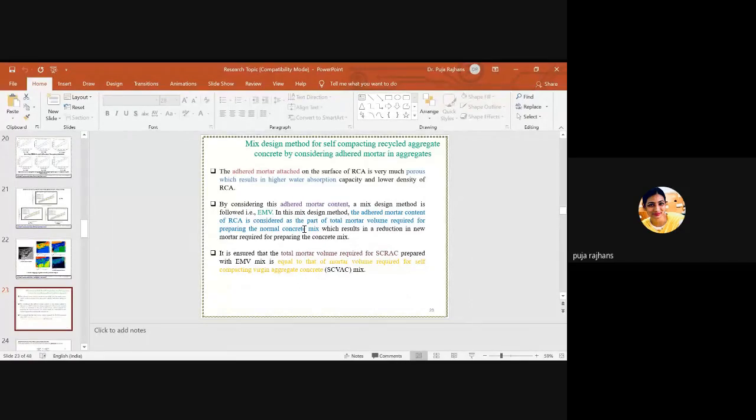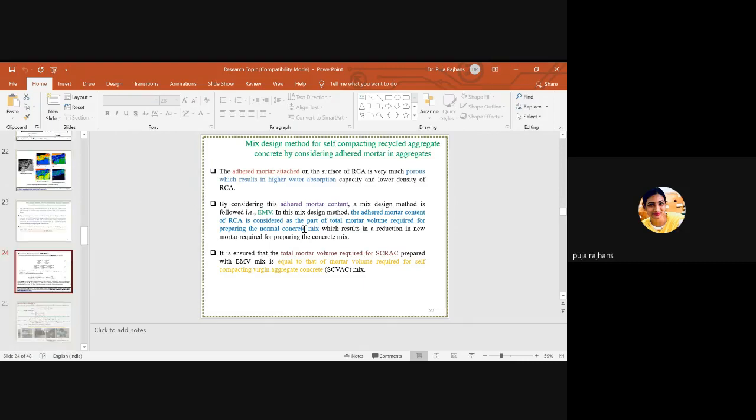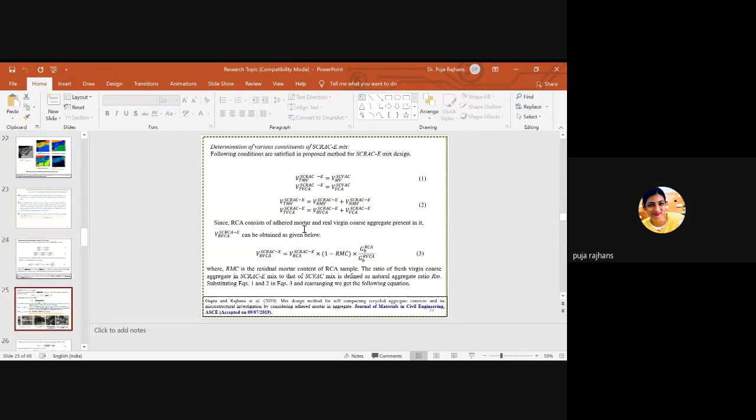So this is the second thing, and the third is it is ensured that the total mortar volume required for SCRAC prepared with EMV mix is equal to that of mortar required for self-compacting virgin aggregate concrete. Means my concern is to make it equal, like the paste which is required for recycled aggregate concrete is equal to the paste required for the virgin aggregate concrete. So this is the calculation part.